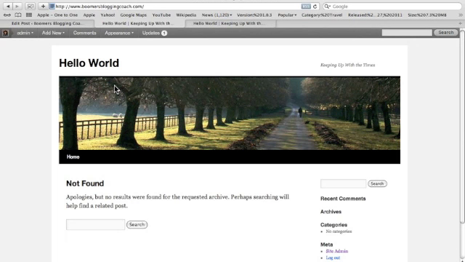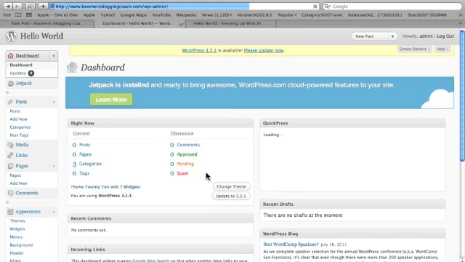Now you've gotten a username and password with that installation, so you just need to come to your site administration and click on it. I've already logged in, but it will take you to the box where you put in your username and password, and after you log in, it's going to take you to your dashboard, and that looks like this.